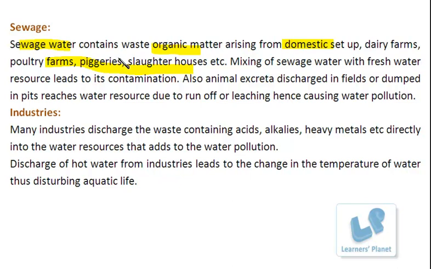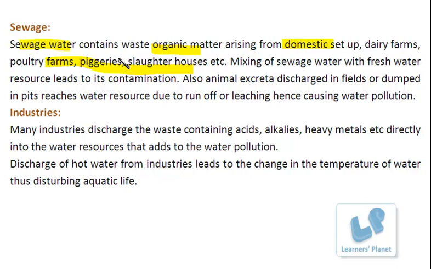See, the waste in the form of fecal material or excreta, right? It is basically present in this water, and this water is initially treated. There are government facilities, a municipal corporation, which is actually involved in the treatment of the sewage water so that it does not cause any harmful effect, right?